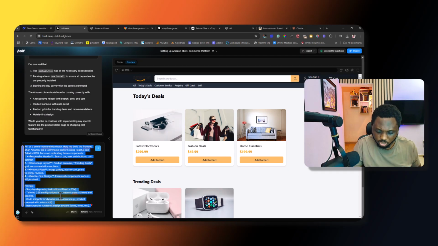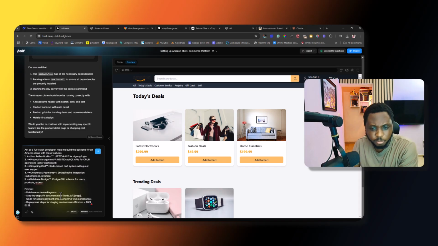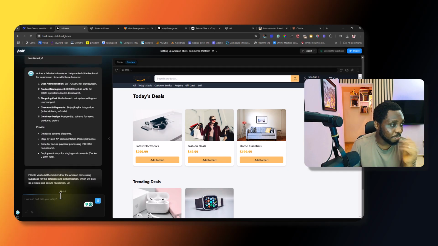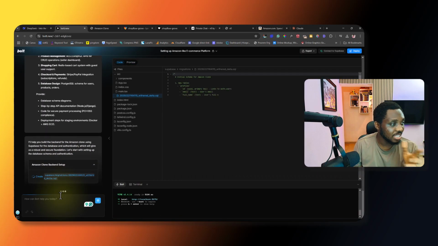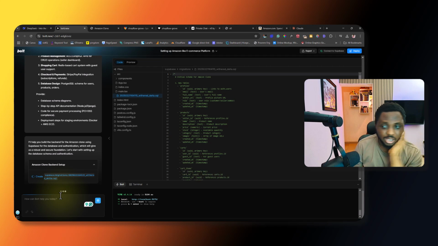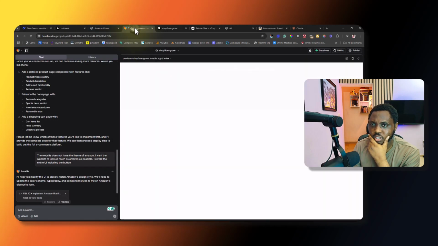I don't know why this prompt is coming back here. If that's the way it works, I don't know. I'm just experimenting with this tool here. I'm not even reading the prompt. That's the crazy part. I'm not even reading the prompt to see that this prompt makes sense. But again, do I really care? Let's just see exactly what this is able to come up with. Amazon clone backend setup, Supabase migration. Okay, this is doing its thing.